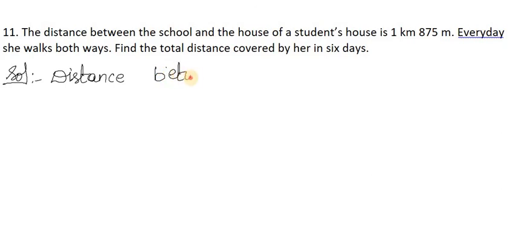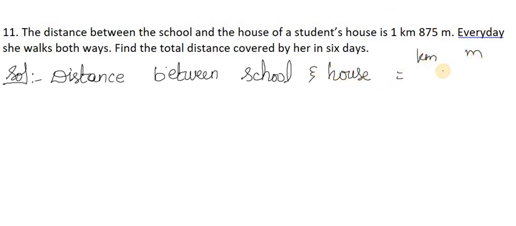Distance between school and house is equal to 1 kilometer 875 meters.